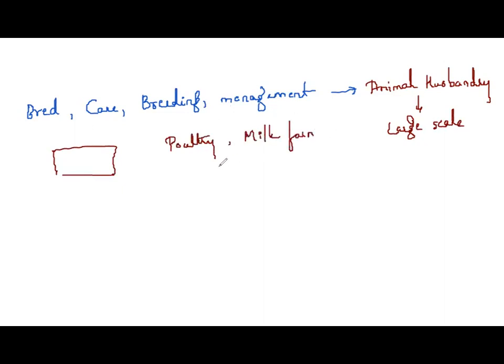Then we have apiculture. Have you come across this term, apiculture? Apiculture is nothing but bee culture, the honey that we get. Bee culture is called apiculture. And then we have aquaculture. Aquaculture is what?